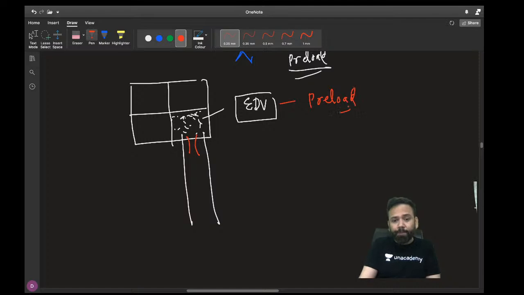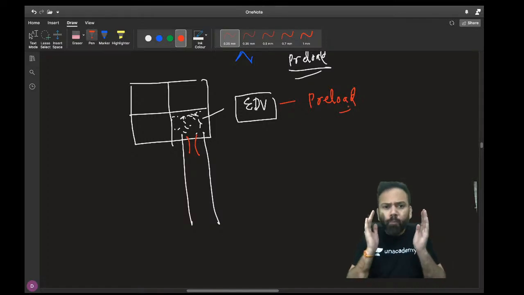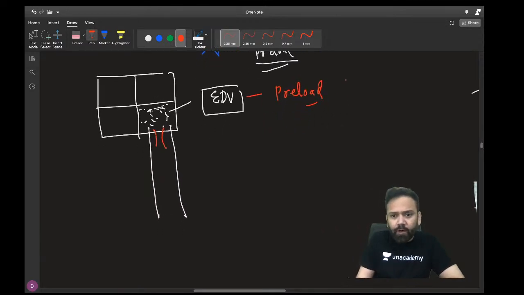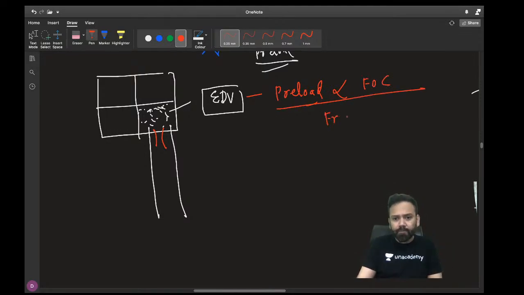Because it wants to open when the ventricle is contracting, the more the amount of blood, the more the force of contraction. And this you know by the name of Frank-Starling law.